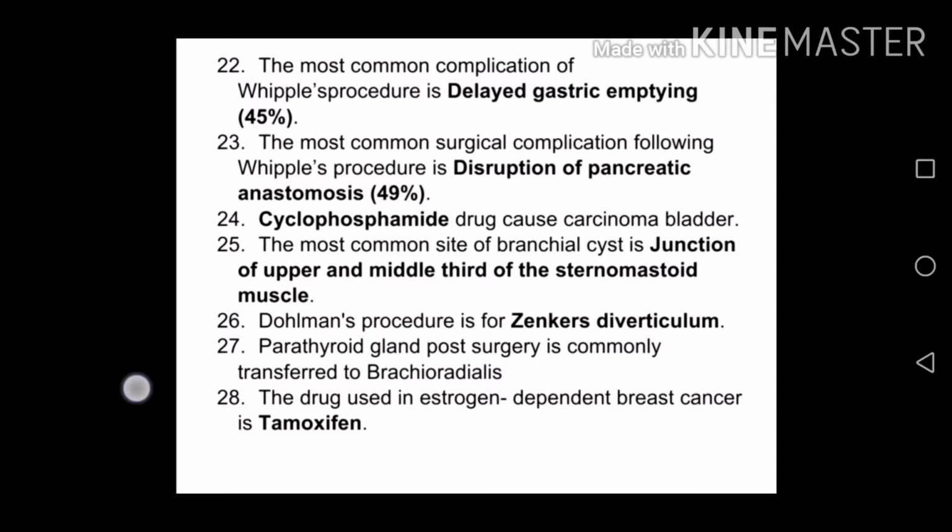The most common site of branchial cyst is junction of upper and middle third of sternocleidomastoid muscle. Dolman's procedure is for Zenker's diverticulum. Parathyroid gland post-surgery is commonly transferred to brachioradialis. The drug used in estrogen-dependent breast cancer is tamoxifen.